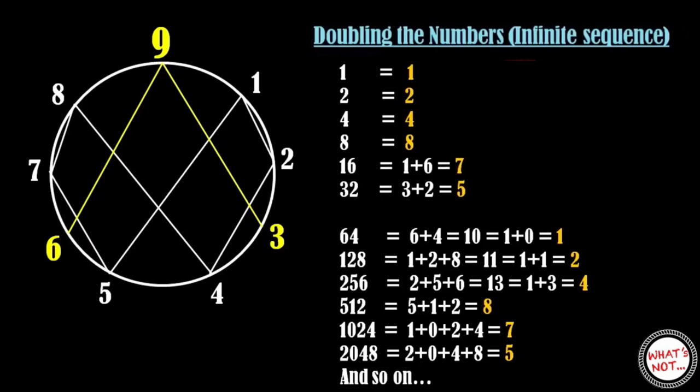Now observe the digital roots shown in the orange color. Can you observe a pattern here? You will see a repeated sequence of numbers like 1, 2, 4, 8, 7, 5. Even if you repeat up to infinity, the same pattern repeats.